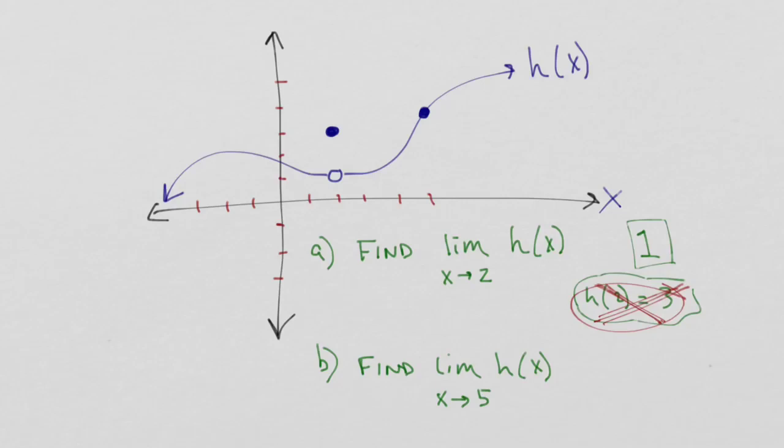Let's look at letter B. What I'm asking is for you to find the limit of the function h of x as x approaches 5. So let's go ahead and find 5 on our x-axis, which is here. And I want to ask myself, not the question of what is this point, but as my eyes move along my function, as my x values approach 5 from both directions, that's important, where do I get infinitely close to? What am I approaching?